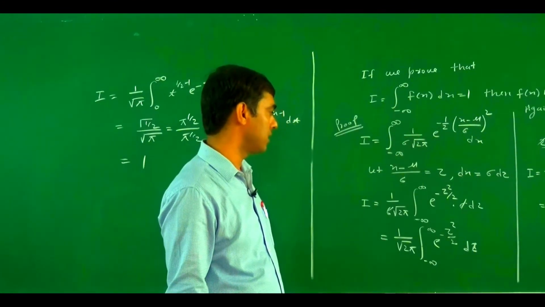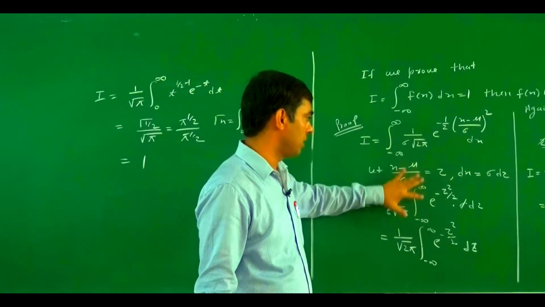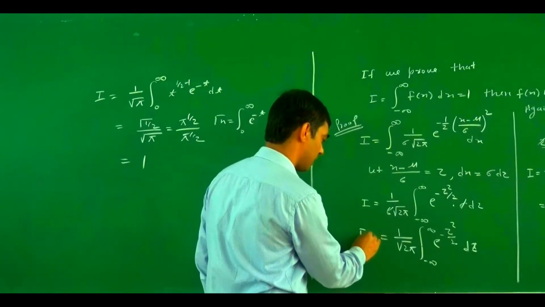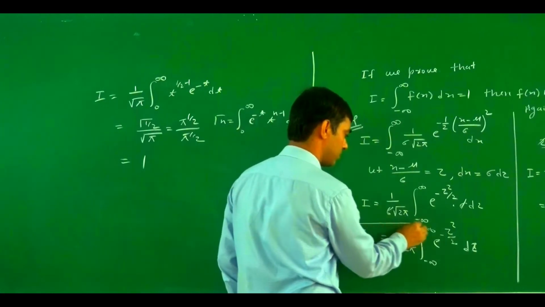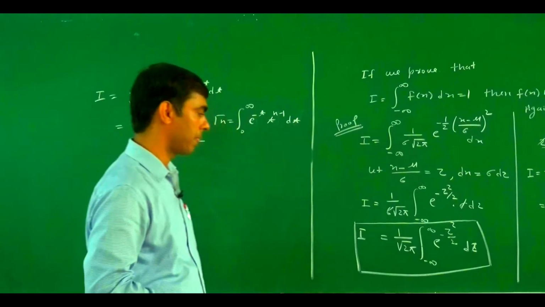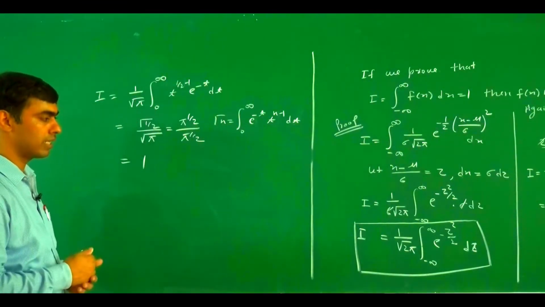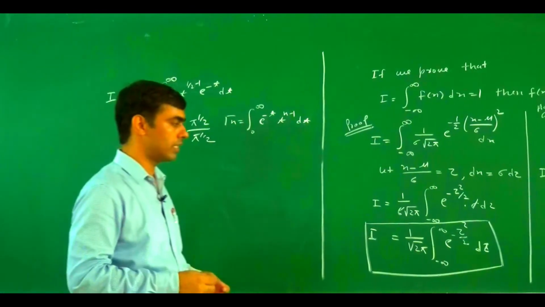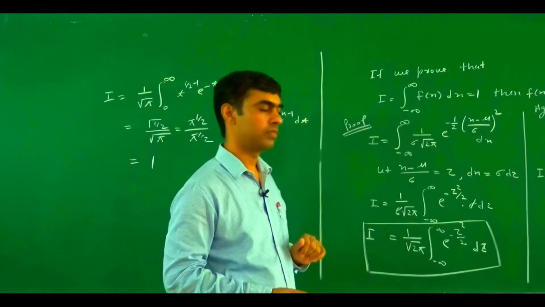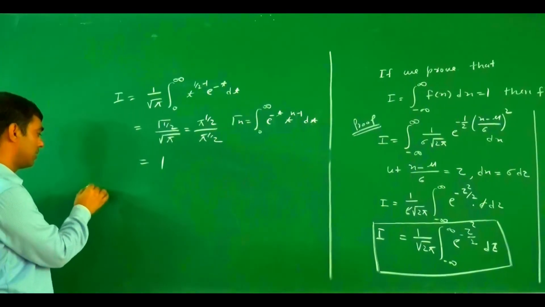One other thing: if we closely observe this expression for I, and try to draw a conclusion, in terms of z the variable is x.